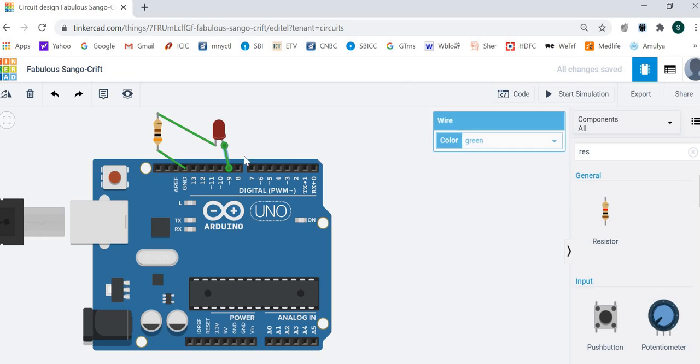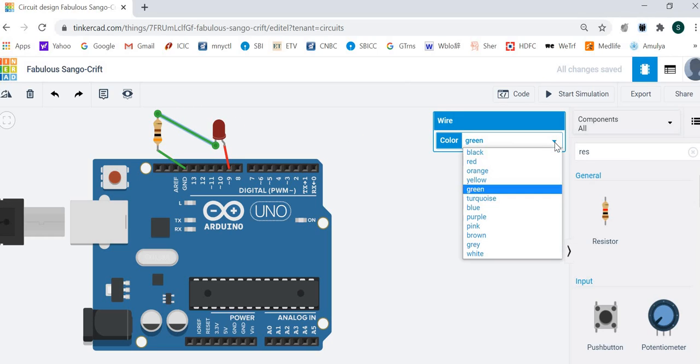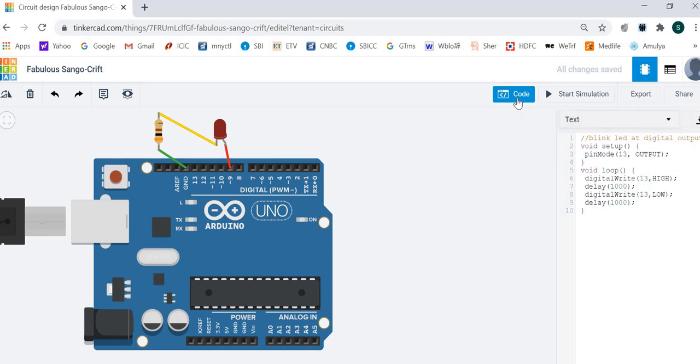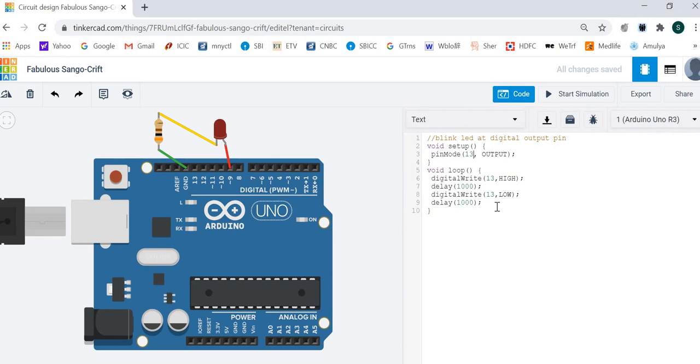Let's change the colors for a better look. Let it be yellow. So this is the connection. In the code, just change the pin. We can also give a name to it, you can say integer led equal to 9 and use the word led here. It is also allowed. So start simulation.